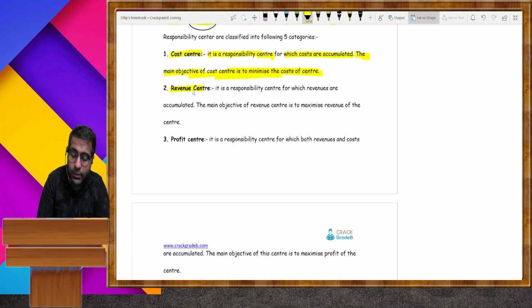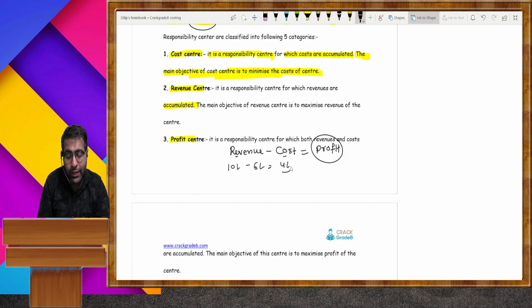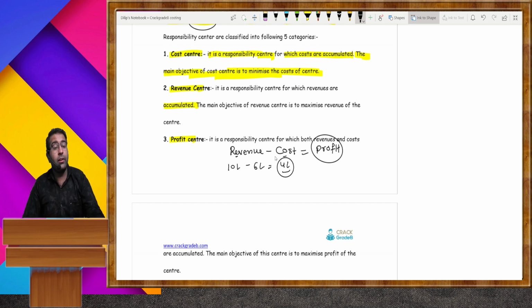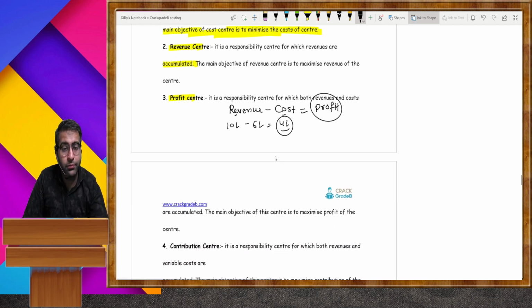Revenue center, it is accumulated about the revenue. Profit center, it makes a difference between the revenue and cost. When from the revenue we are deducting cost, then it is regarded as profit. You sold a product for 10 lakh and the cost is 6 lakh, then the profit is 4 lakh. For managing the profit, there is a center which is known as the profit center.